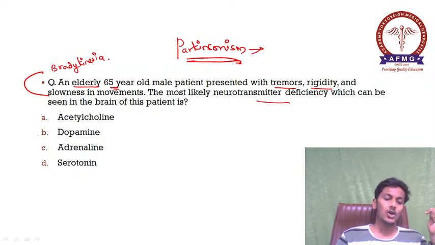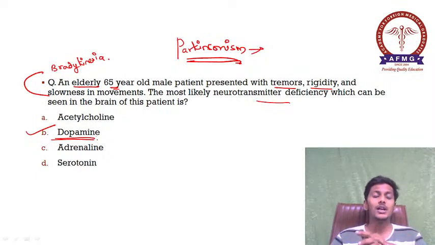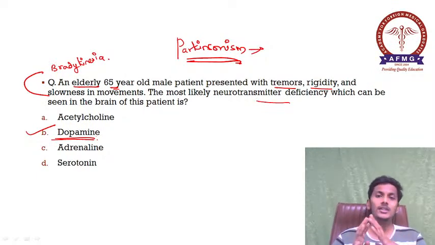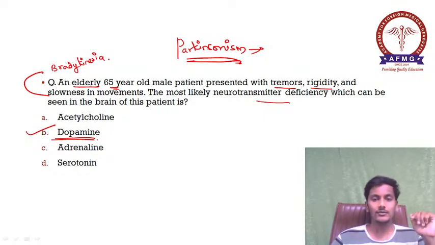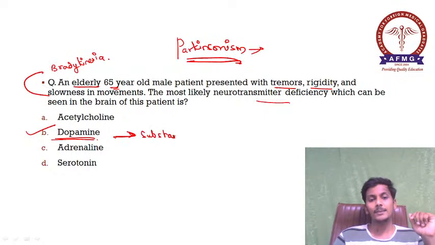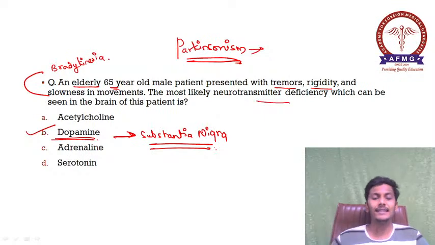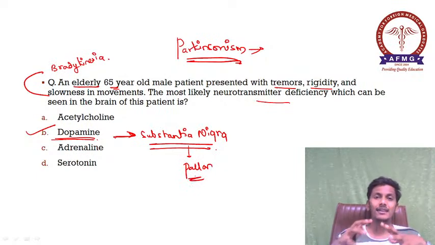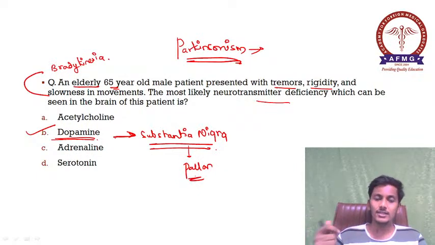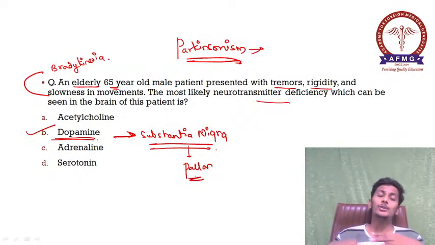Option B, dopamine. Dopamine is secreted by a part of the basal ganglia known as the substantia nigra. In Parkinsonism, as there is decreased secretion of dopamine, there would be pallor of the substantia nigra. Substantia nigra is normally darker in color, but as there is dopamine deficiency, which imparts the color, there would be pallor of the substantia nigra.